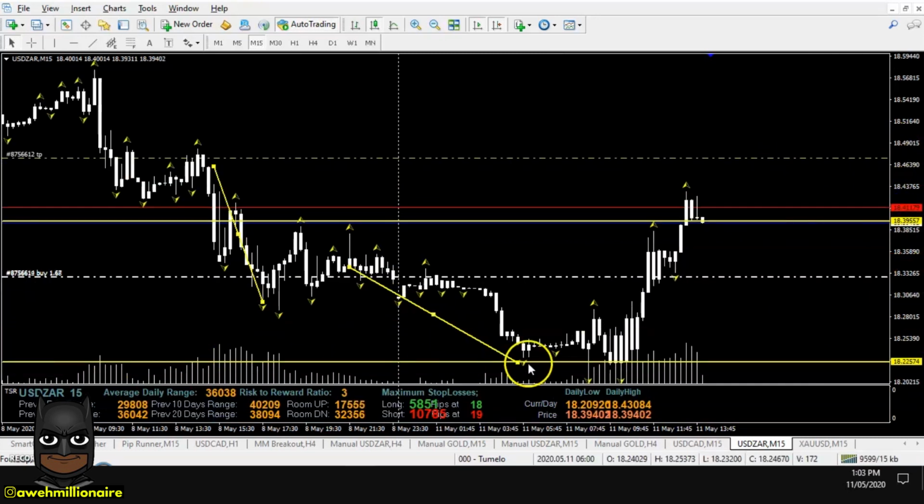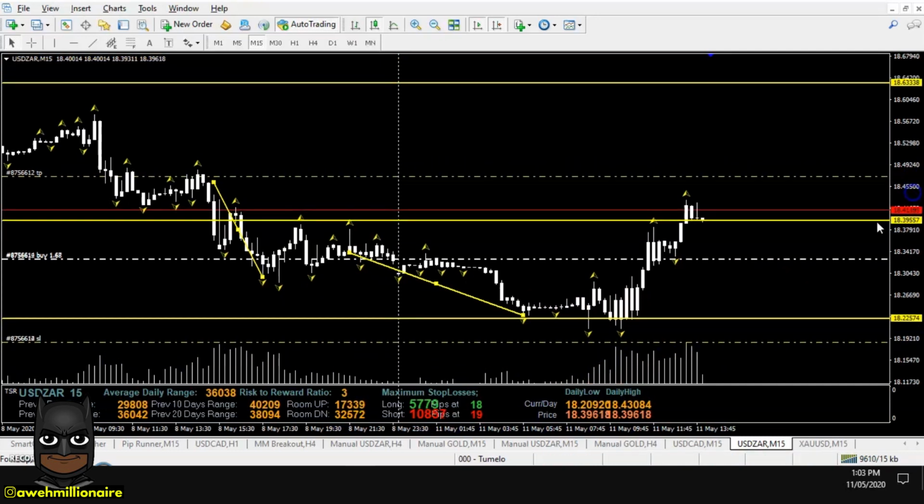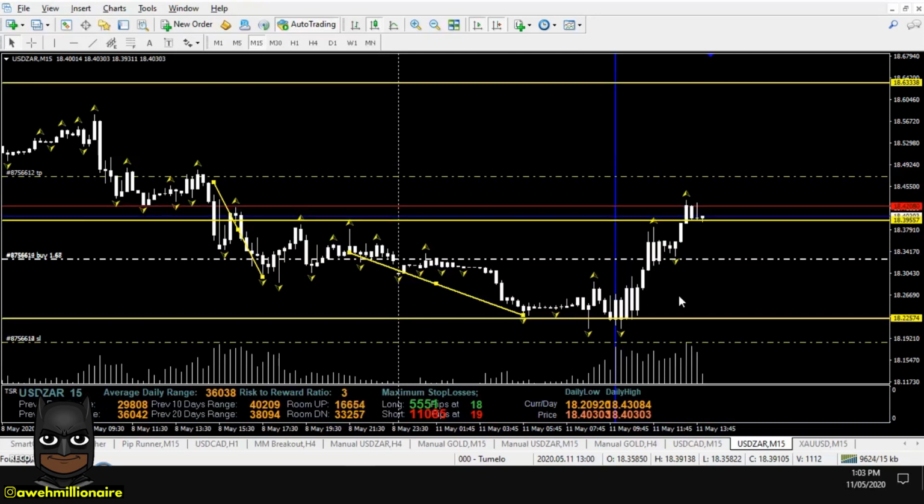The level of interest is demand level number 2, and it came and tested it with perfection. And what do I mean by perfection? I mean it came and tested the level with high volume. When price tests a demand level or a supply level with high volume, this is a high probability trade. So price tested the demand level with high volume.